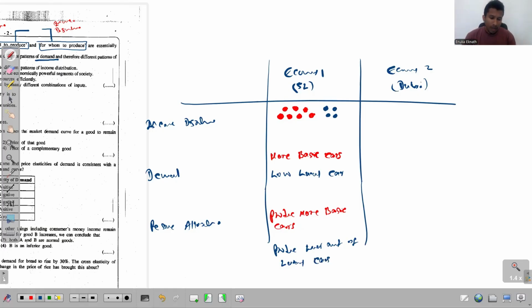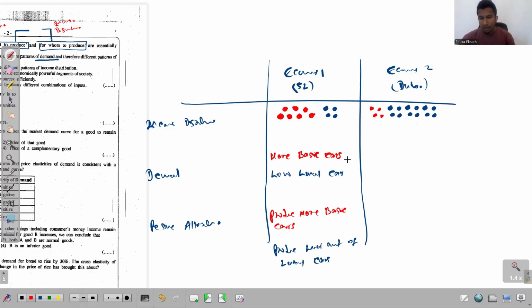But on the other hand, look at this second economy, Dubai, for example. Majority are rich people, only a minority are poor, right? So a minority are poor, but the majority of the people are rich. If so, their demand is different from the demand that we see in the Sri Lankan economy.